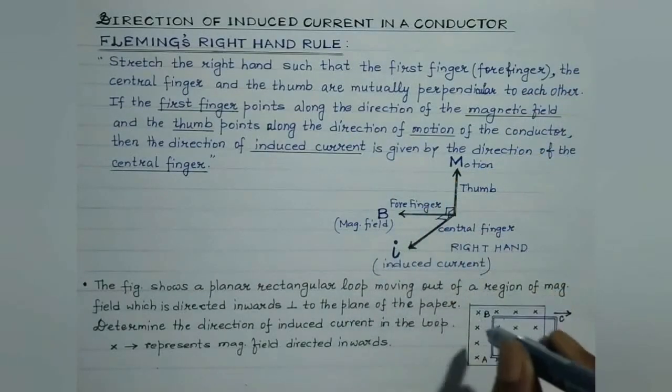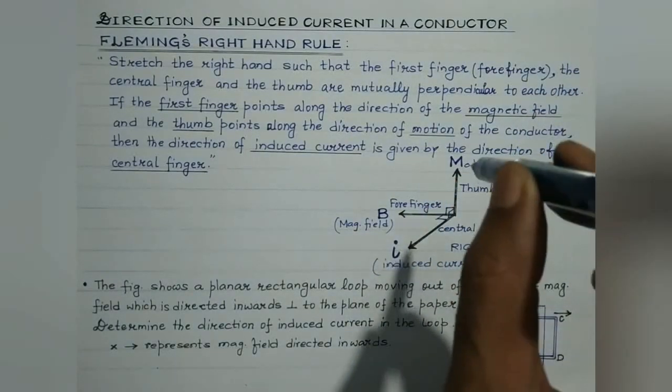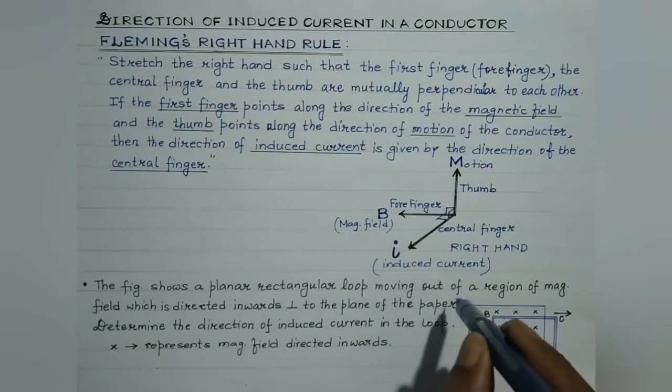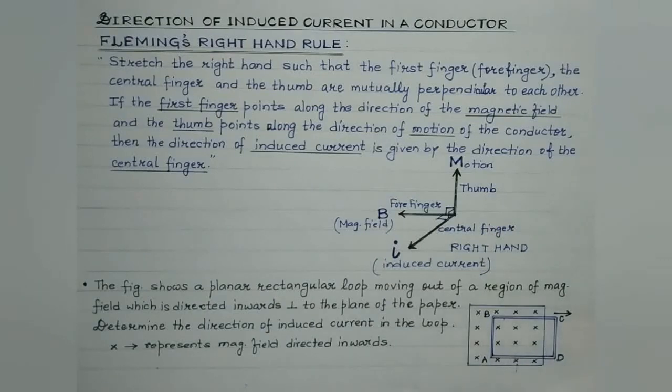So the symbol cross represents the magnetic field which is directed inwards in this region.